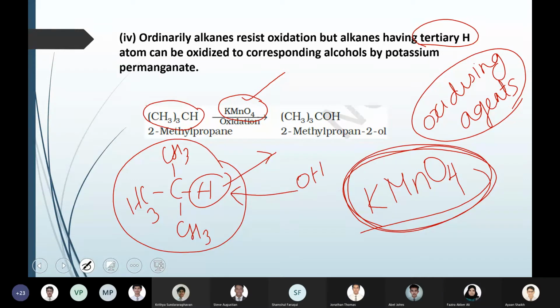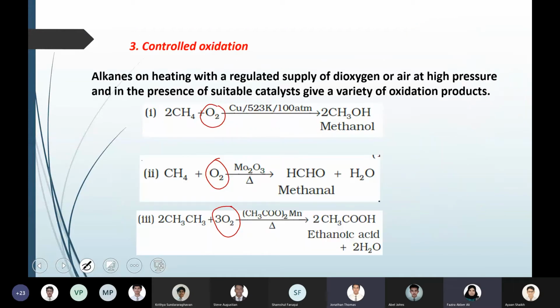Ma'am, in each of these you're using methyl. So if we use ethyl and the same catalyst, can we get the higher aldehyde or alcohol? You're talking about these examples, right? Yes. So if you are using C2H6, ethane, and if you use molybdenum oxide, you are supposed to get aldehyde.